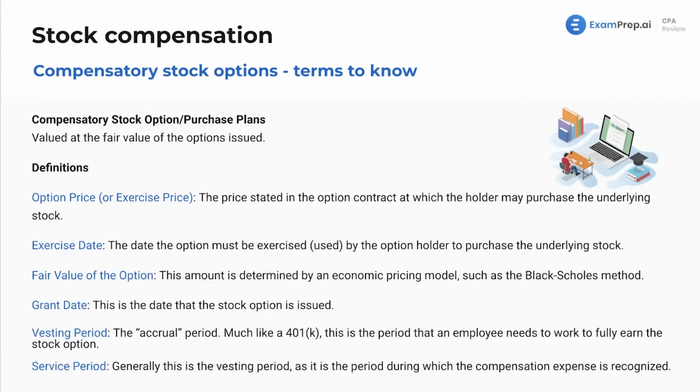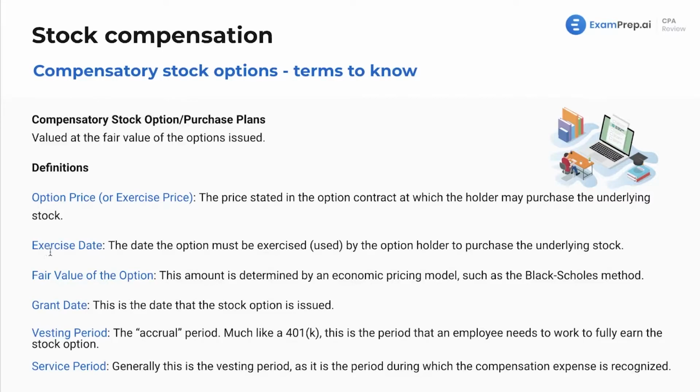Back to the terms to know. The option price or the exercise price is the price stated in the option contract, the price at which the holder may purchase the underlying stock. Nothing crazy, right? In that Best Buy example, that was the price you agreed upon that you could buy it at. Now, the fair value might be up or down depending on the date when you actually exercise.